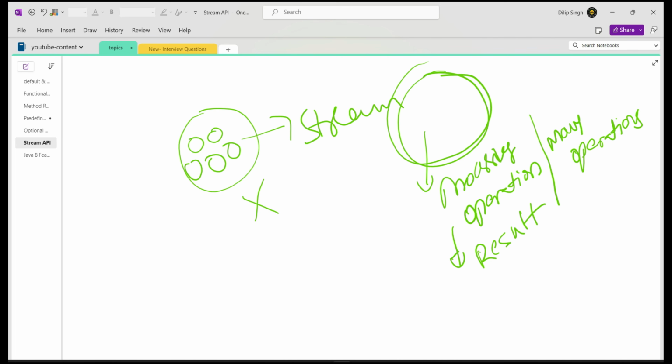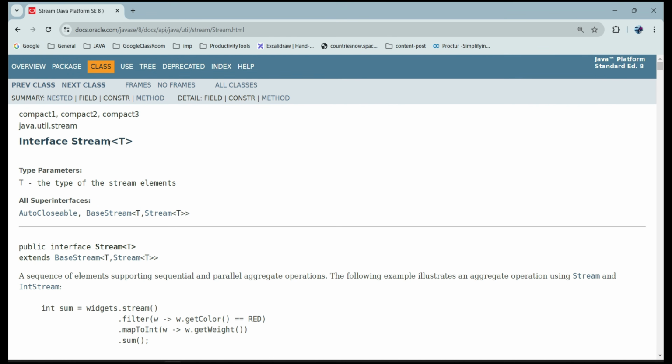Along with filter, we can map the values and collect the results. Like that, we can do many operations at a time without disturbing the source object. That's why a stream is a wrapper on the data source. Stream is an interface provided as part of the java.util.stream package.